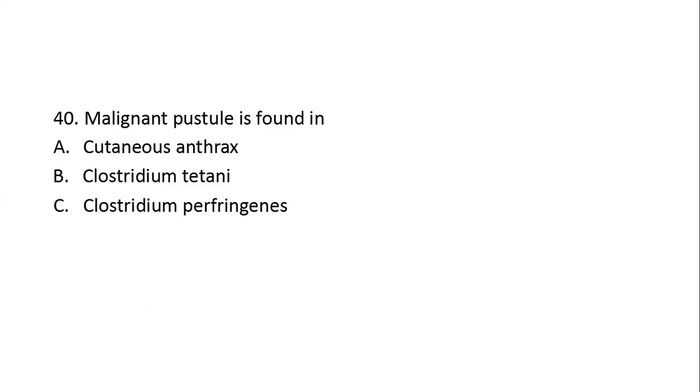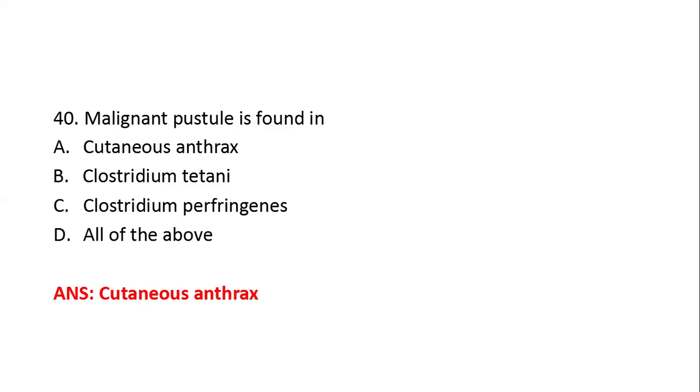Next question. Malignant pustule is found in option A, cutaneous anthrax. Option B, Clostridium tetani infection. Option C, Clostridium perfringens. Option D, all of the above. Here, the right answer is option A, cutaneous anthrax. Cutaneous anthrax causes a malignant pustule. Malignant pustule can be seen in case of cutaneous anthrax.